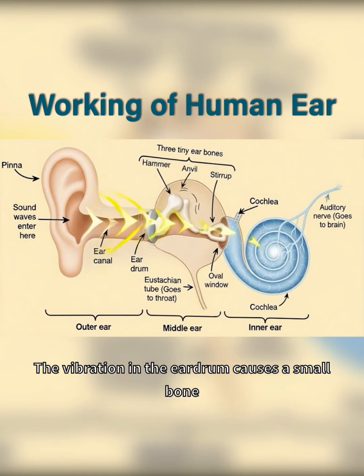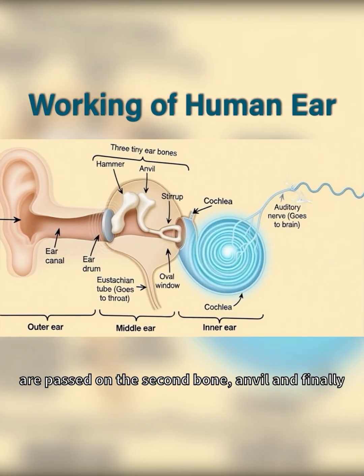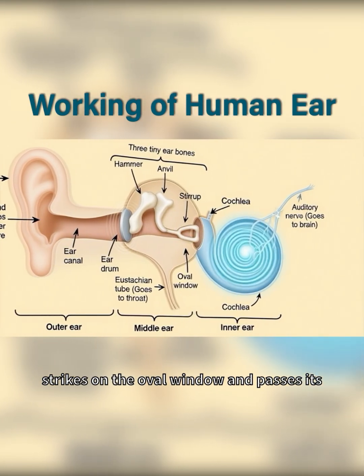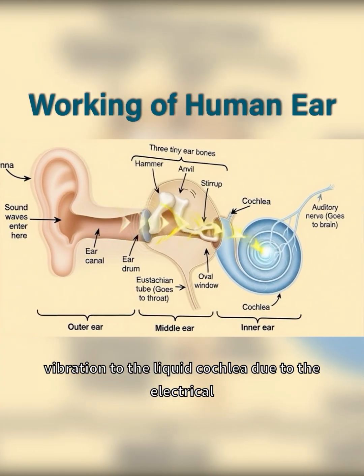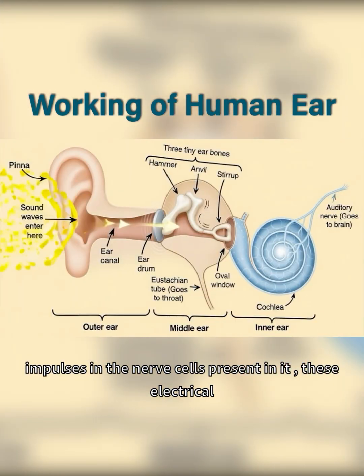The vibration in the eardrum causes a small bone, the hammer, to vibrate. From the hammer, the vibrations are passed on to the second bone, the anvil, and finally to the third bone, the stirrup. The vibrating stirrup strikes on the membrane of the oval window and passes its vibration to the liquid in the cochlea. Due to this, the liquid present in the cochlea begins to vibrate. The vibrating liquid of the cochlea sets up electrical impulses in the nerve cells present in it.